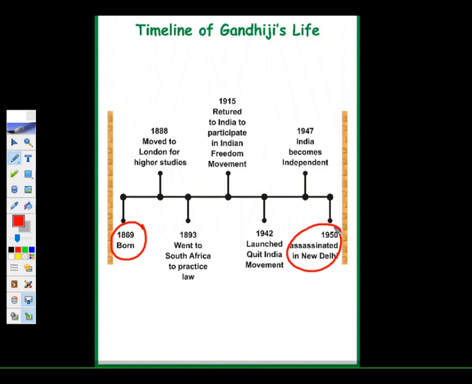Then in 1947 India became independent. That means we were free from slavery. India got freedom from the British. Then at last he was assassinated. What is assassinated? It means he was murdered, or he died, in the year 1950. So here you got the total timeline of Gandhiji's life. This way you can make the timeline of any personality whom you like.